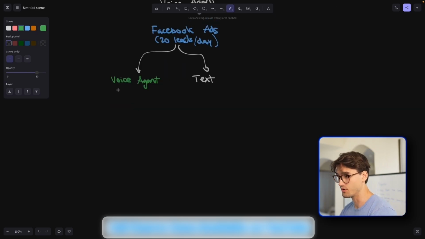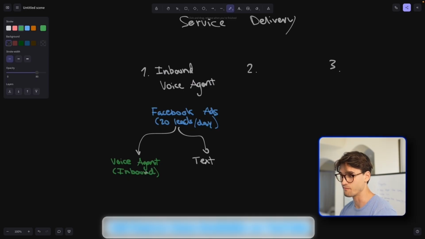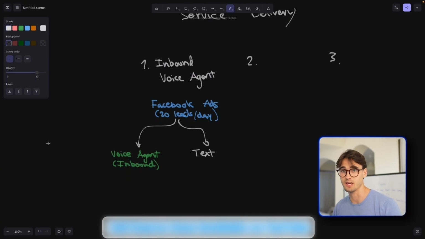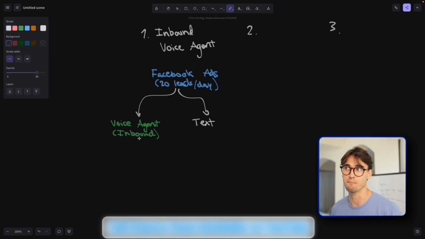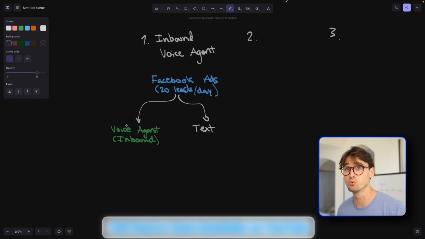So we're going to create this voice agent, and this is going to be an inbound one. You will not be creating the same voice agent for outbound and inbound, because the conversation flow, the way it behaves, is going to be different. An inbound voice agent will talk to leads that are a bit more interested than a cold campaign one. So we're actually going to be building 2 kinds of voice agent systems in this course. We're going to be building an inbound one and an outbound one.